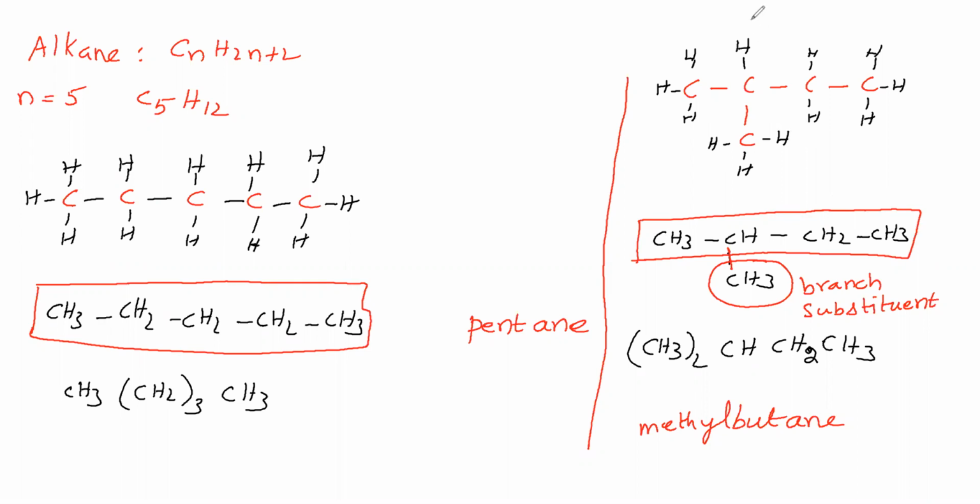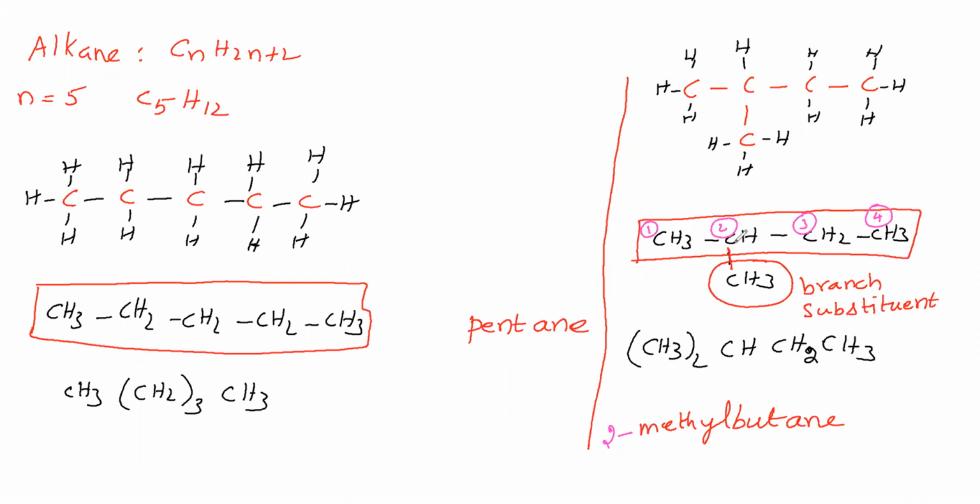Anyone you do it. So now we will start giving numbering from left extreme. Here number 1 carbon, number 2 carbon, number 3 carbon, number 4 carbon. Now we can say the position of branch in the parent chain. The branch is present at second carbon of parent chain. Therefore, this methyl group is present at second carbon of parent chain. That is the position of methyl group. That position we have to mention.